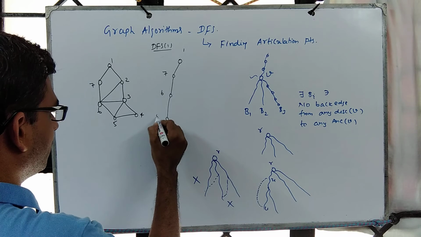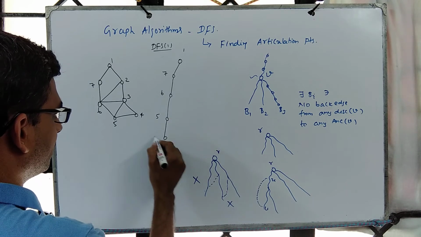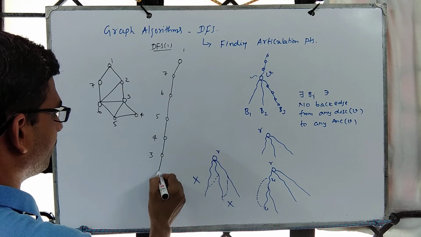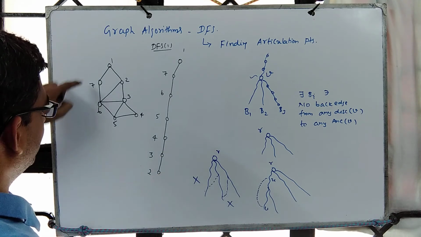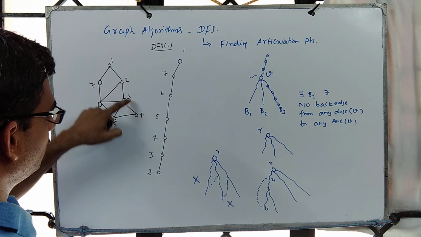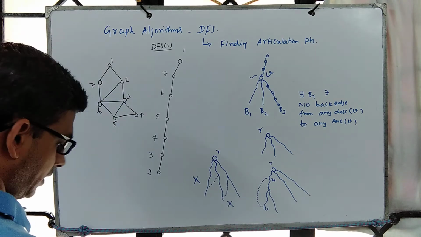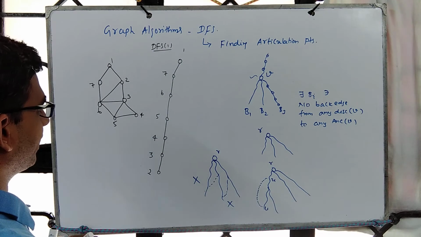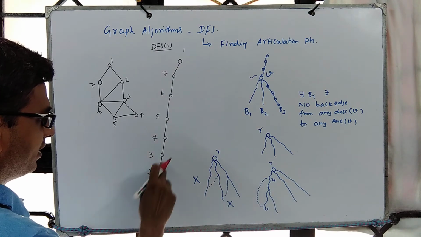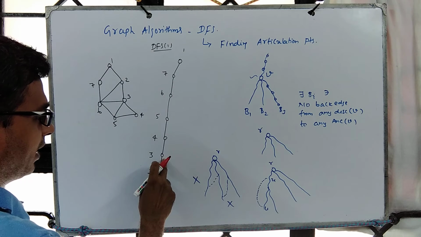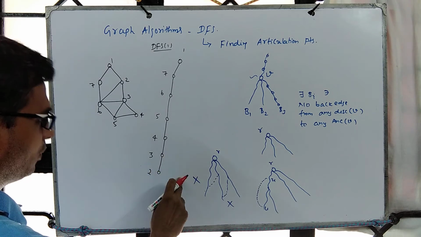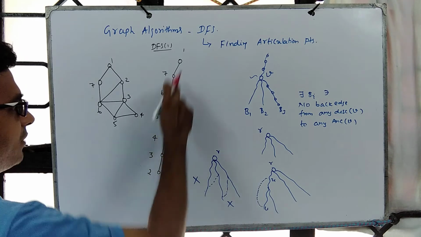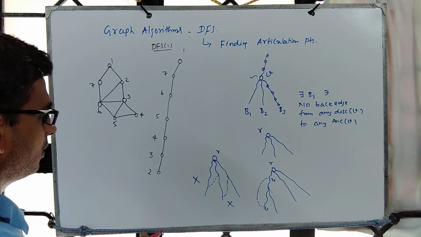Then we have got 5, then 4, then we get 3, then we get 2. So 1, 7, 6, 5, 4, 3, 2, and no further exploration. We stop and then we backtrack. We backtrack and see, are there unvisited vertices with respect to 3? No. And 4? No. So like that, for all of them, it is no.